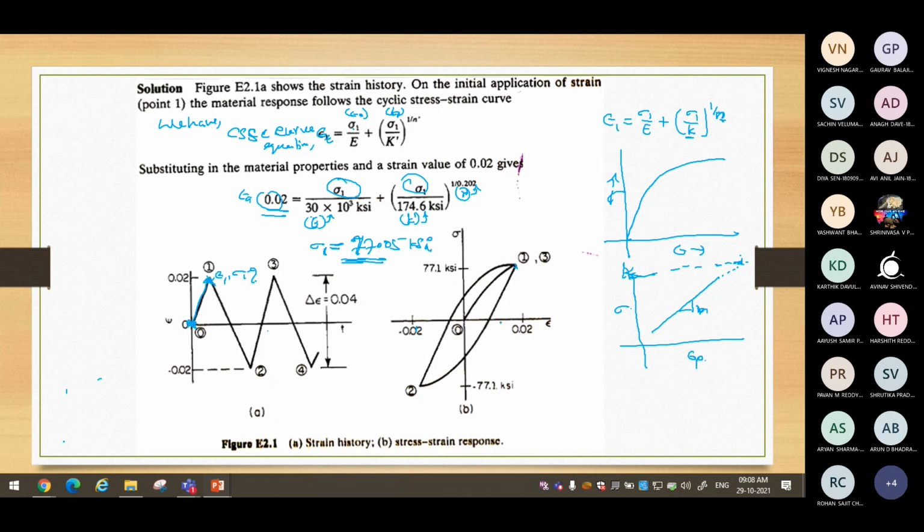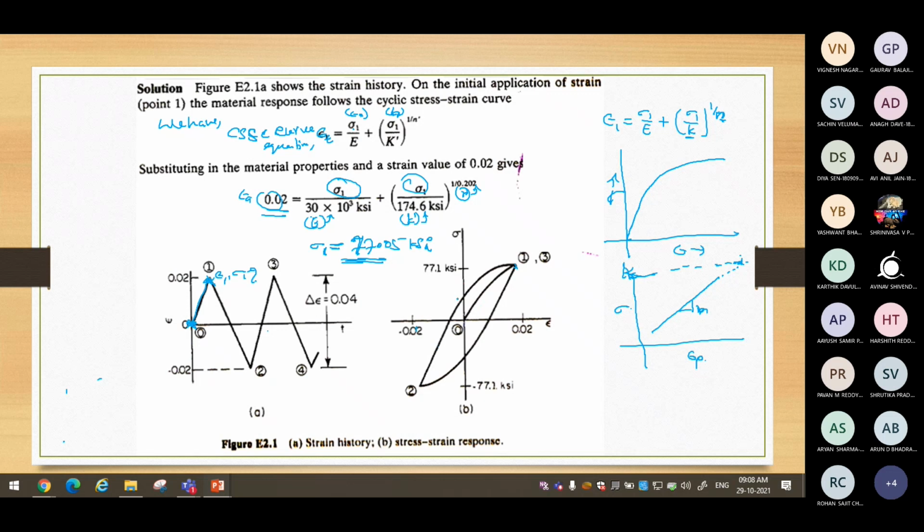So if you are here, it is not asked. Here this hysteresis loop is just shown for your reference. If it is asked, you can draw at this stage. Later we have to draw after solving, because we are asked to identify the stress strain behavior. How can we represent the stress strain behavior when you apply this cyclic strain amplitude on the material? That we can represent with a diagram. So at the end you can draw this diagram.